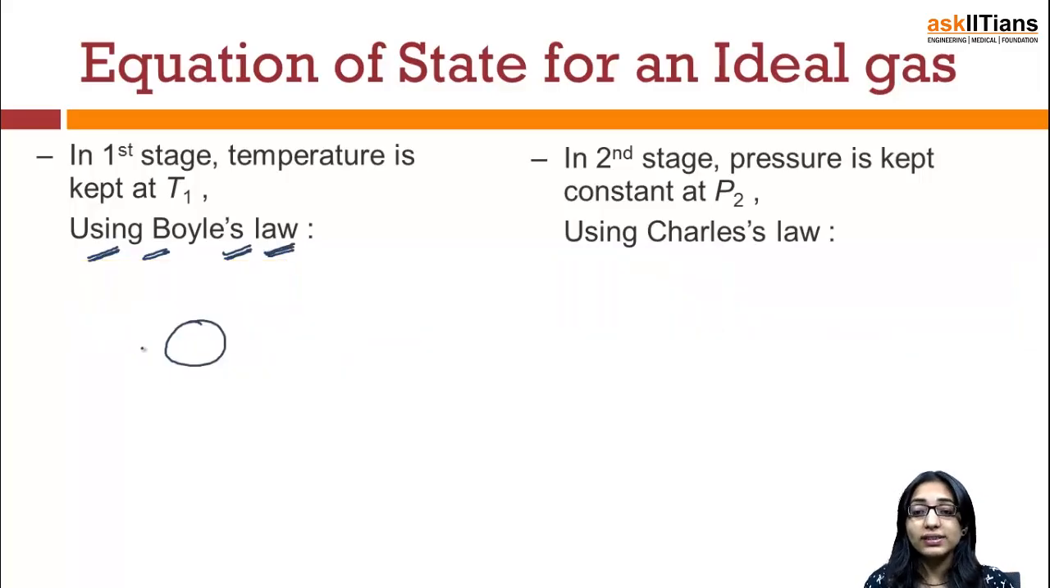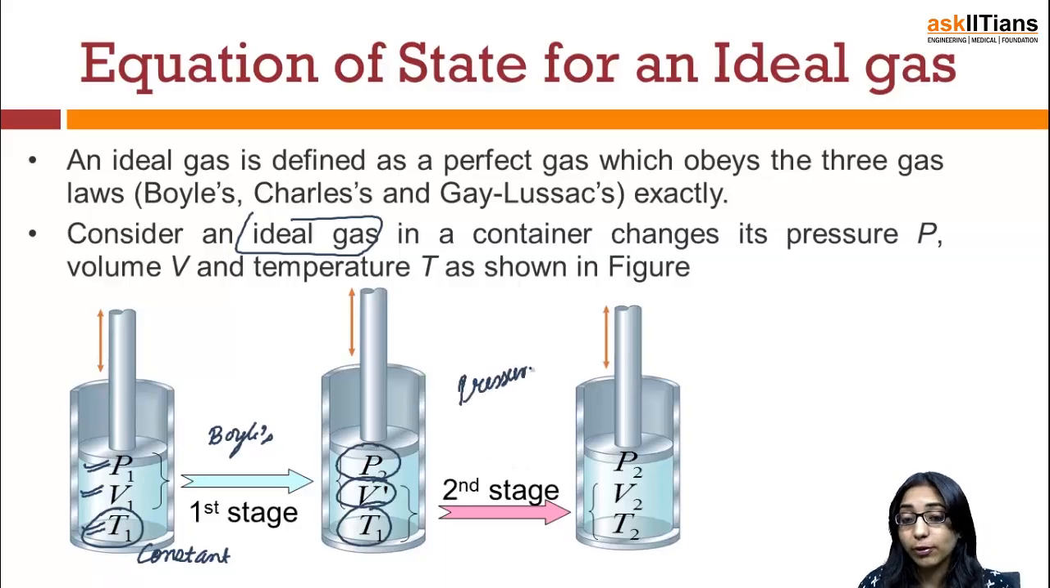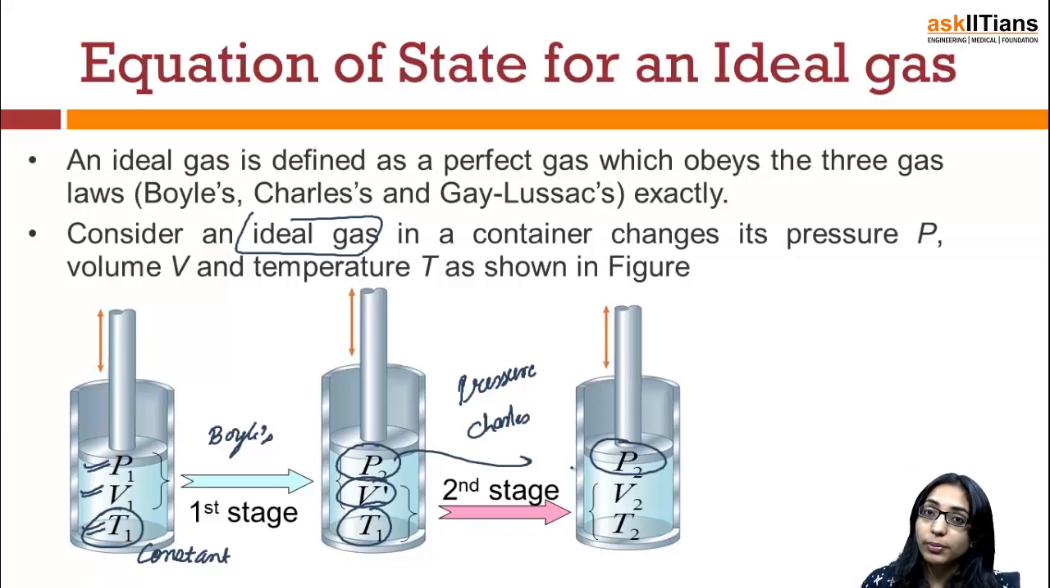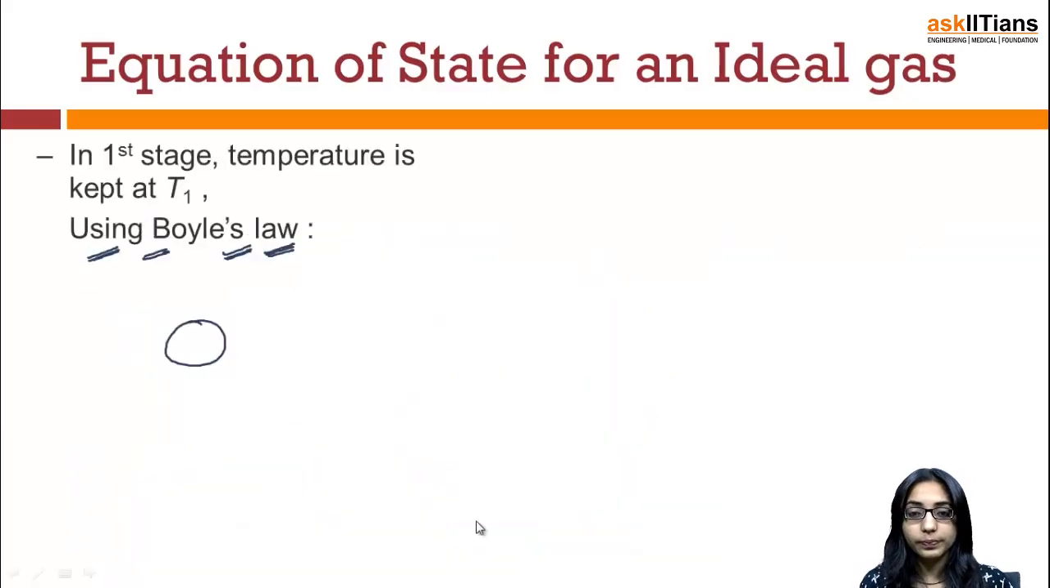Now once we are done with the first stage, let us say in the second stage the pressure is kept constant as P2. So let's come back here. I told you that the pressure will be P2, volume V dash, temperature T1. Now for the second stage, if I keep the pressure constant, I can very easily apply Charles' law. So the pressure is constant, the final pressure will be P2. Since volume will change, let's say the final volume is V2, and also the temperature is changed, so let's say the final temperature is T2.